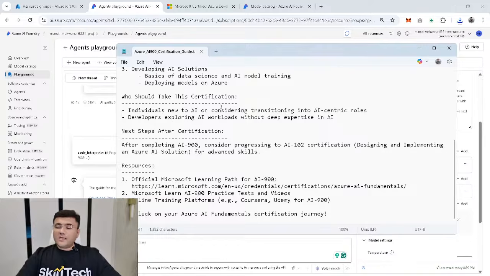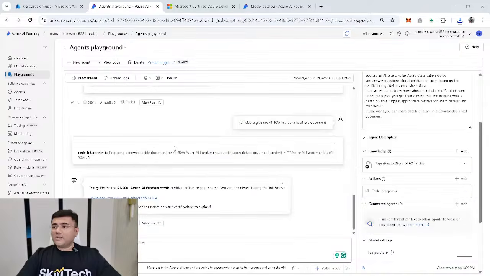With all these things, this is basically showing me the details about that particular certification guide and exam. Now, obviously, this is something which is giving me details which I have provided through the document, and the downloading part is actually taken care of by my action tool.